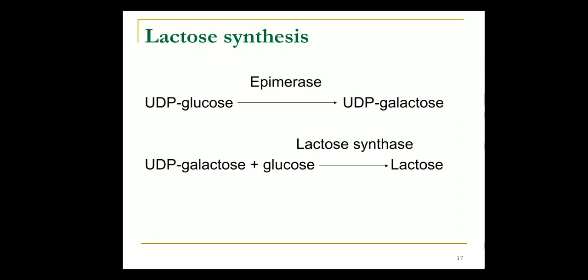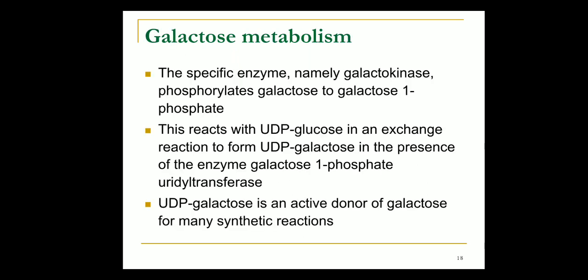Next, lactose synthesis. UDP glucose is there, and epimerase will act on it to form UDP galactose. UDP galactose combines with glucose, and by lactose synthase, lactose is synthesized. So lactose is glucose and galactose. Next, galactokinase phosphorylates galactose to galactose 1-phosphate.